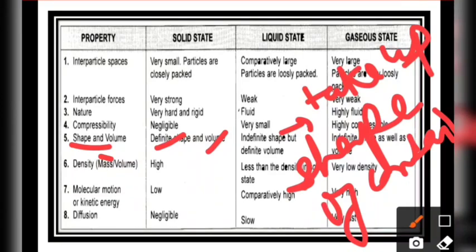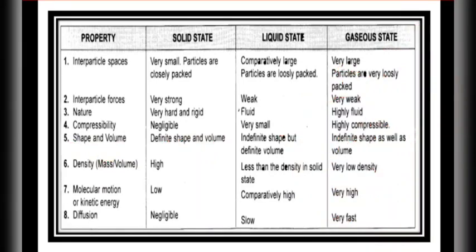So if you blow a balloon, you can see that the balloon has equal pressure at every point after blowing it, right? Because the gaseous particles move towards the walls of the balloon and apply equal pressure over there. That means they are moving randomly. They are not taking a shape, but they are filling the space in which they are captured. So they have an indefinite shape, and they do not have a definite volume also.